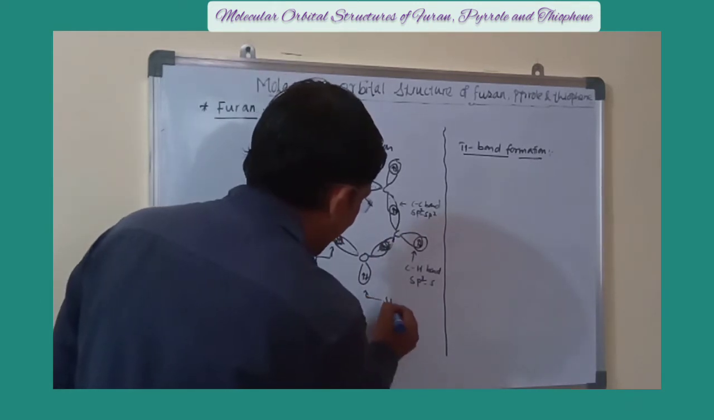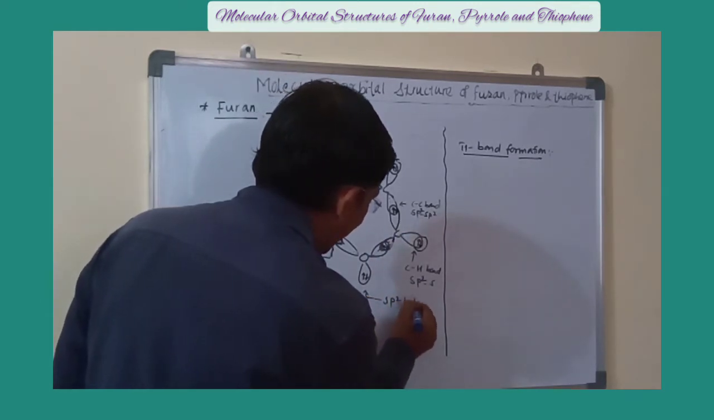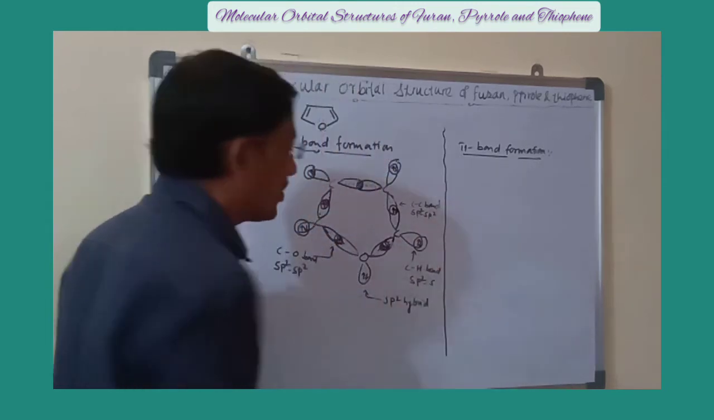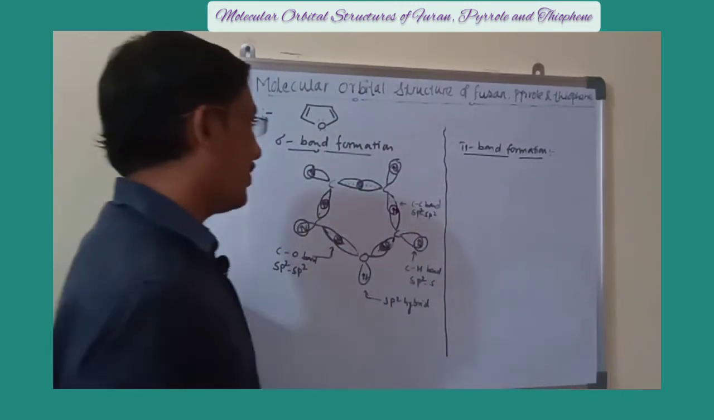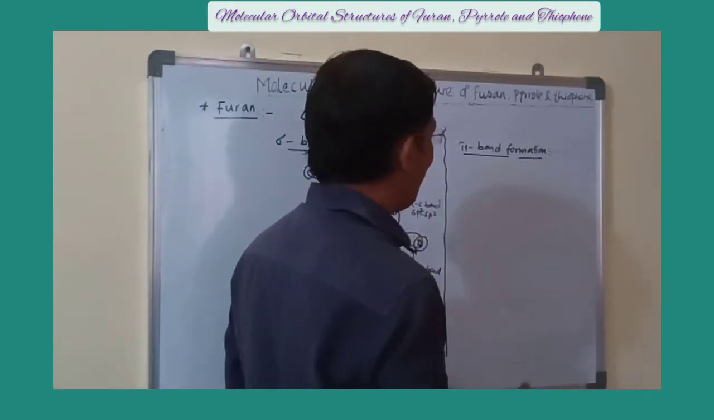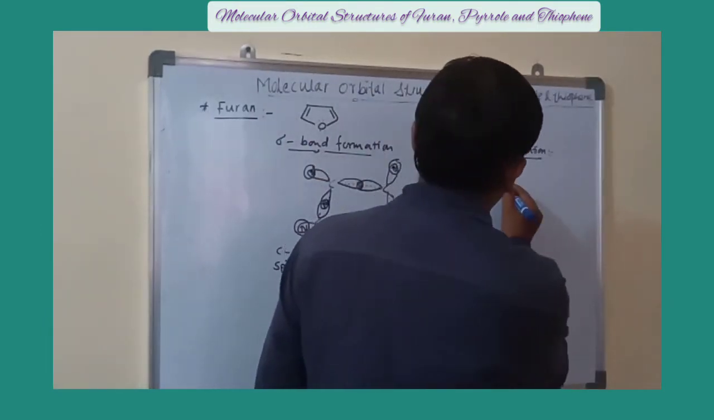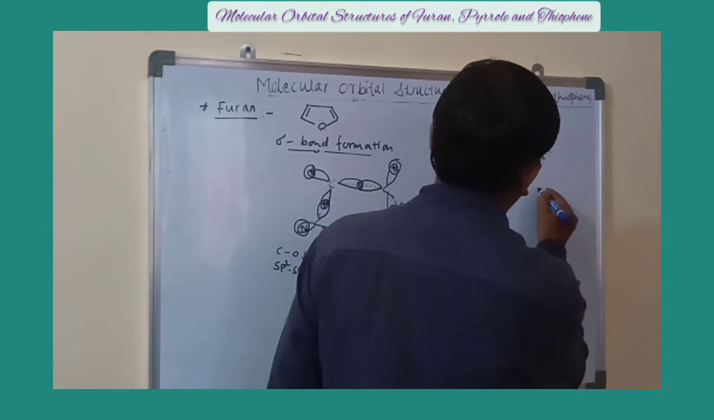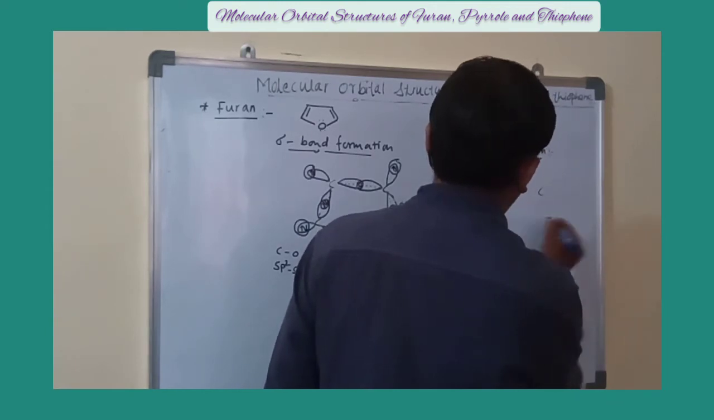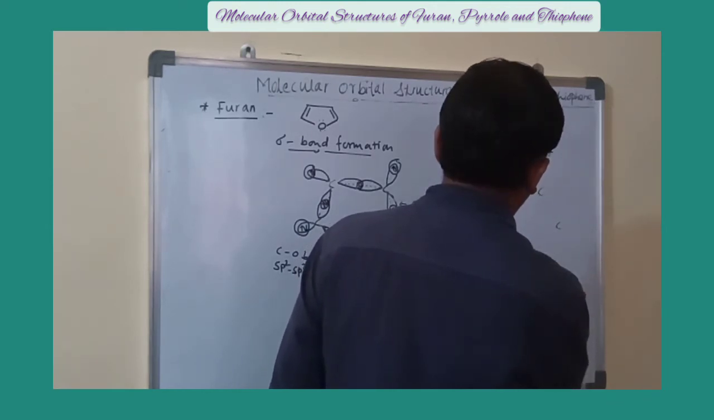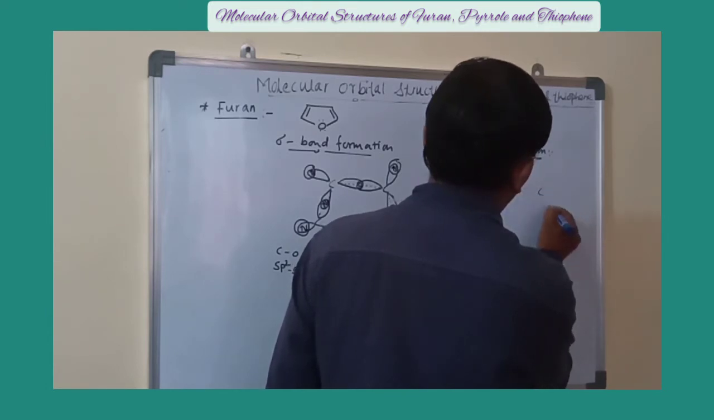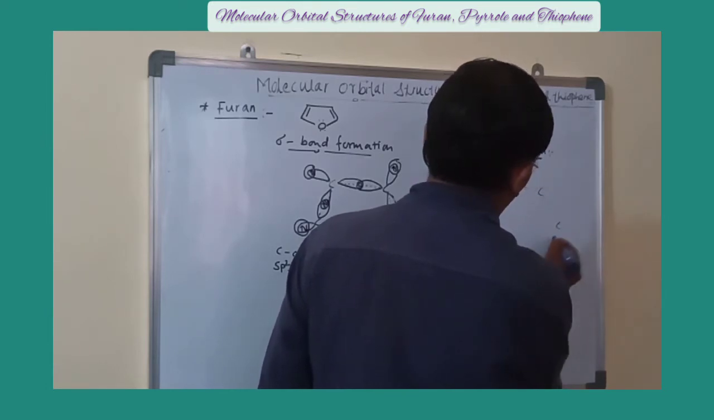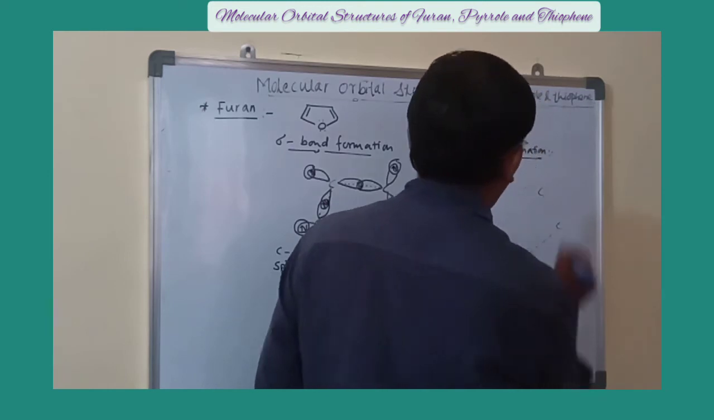This is again an sp2 hybrid orbital of the oxygen which contains the lone pair of electrons. Okay, now what about the pi bond formation? Here again, there are 5 atoms in the cyclic ring. Out of 5, there are 4 carbon atoms and 1 oxygen atom.